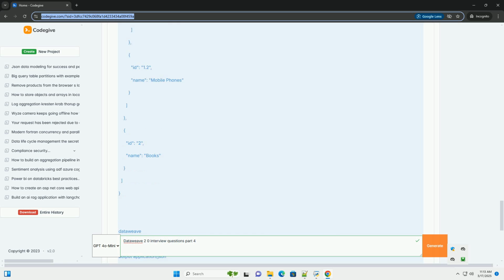1. Modularization with DataWeave, creating and using modules. Concept: DataWeave allows you to create reusable code components by defining modules. Modules encapsulate functions, variables, and even entire data transformations. This promotes code organization, reusability, and maintainability, especially in larger DataWeave projects.